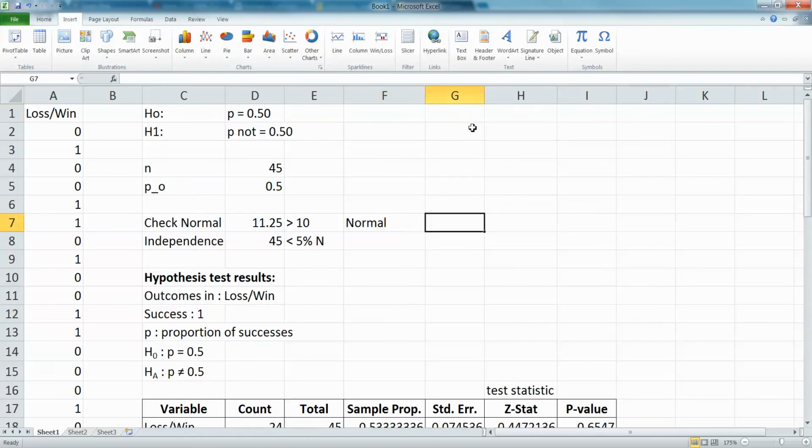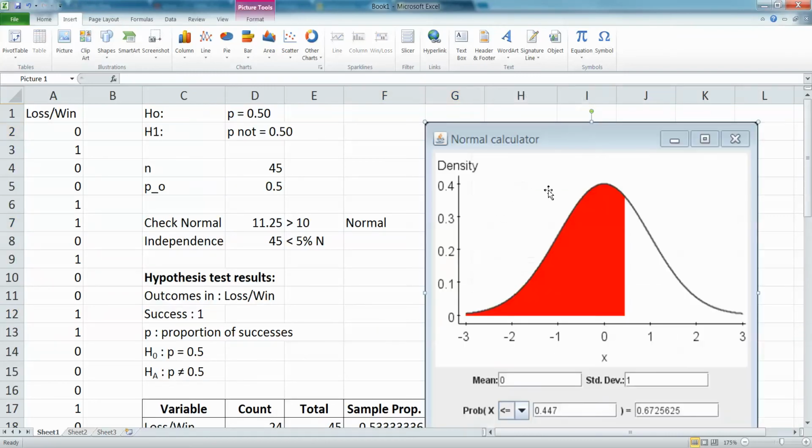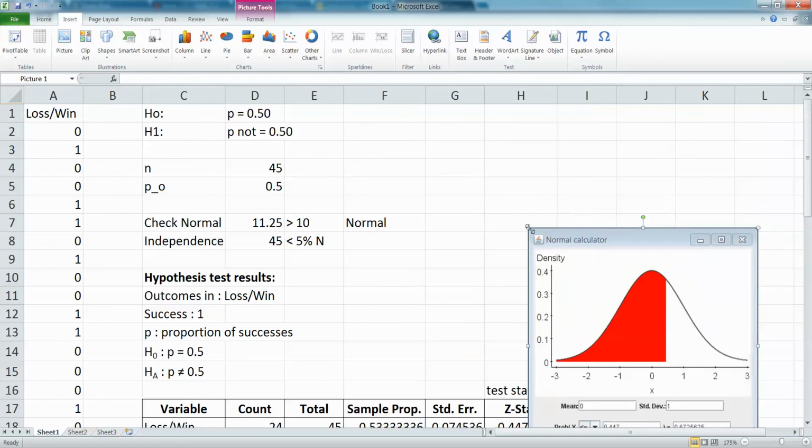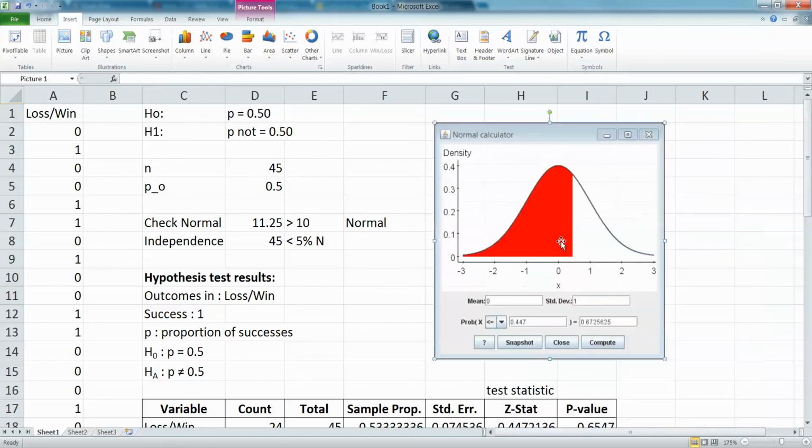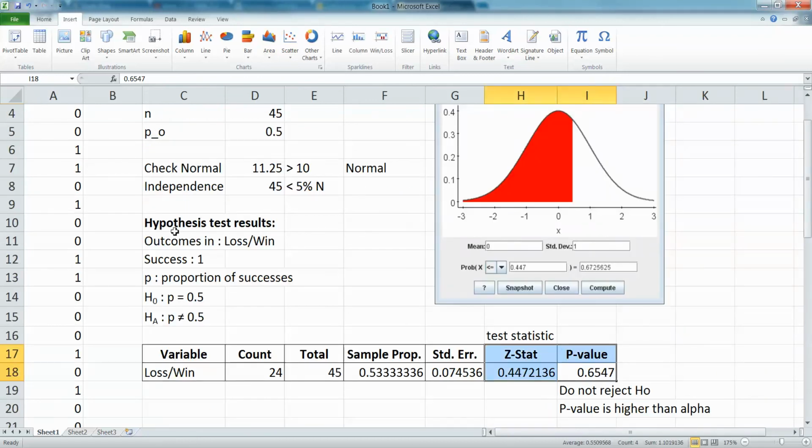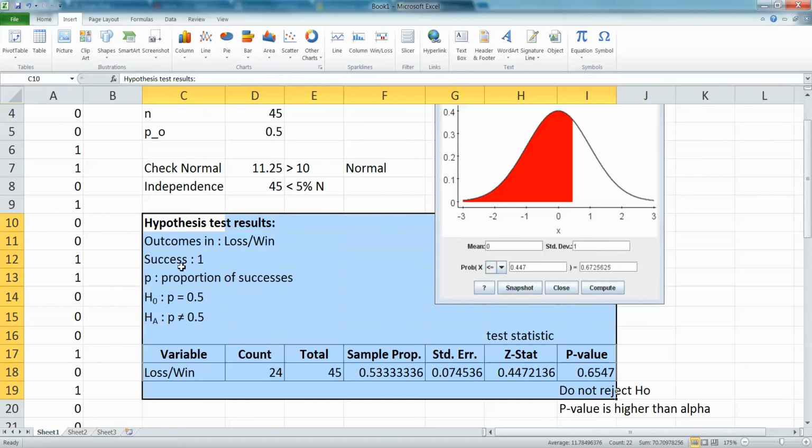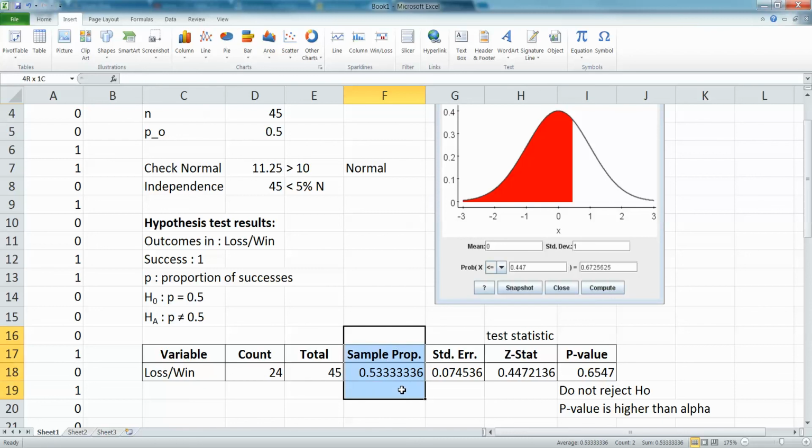Like I was saying, on an exam, a lot of the time you don't have the time or the energy or the calculator or the computer to calculate the p-value. But I'll give you this output and ask you all sorts of questions, like, what was the sample proportion? What was X? If I didn't give you p hat, you could still find it yourself with a simple calculation of 24 divided by 45.